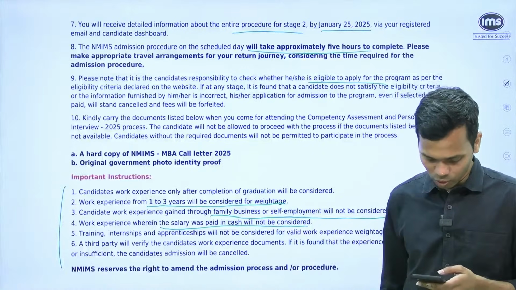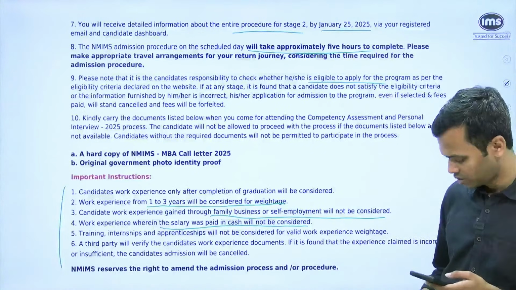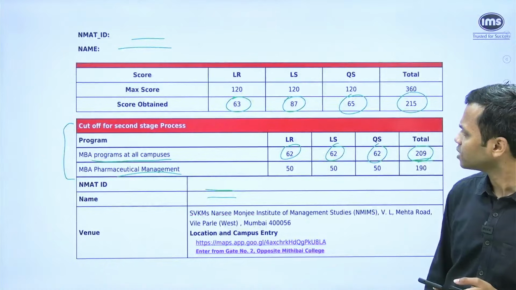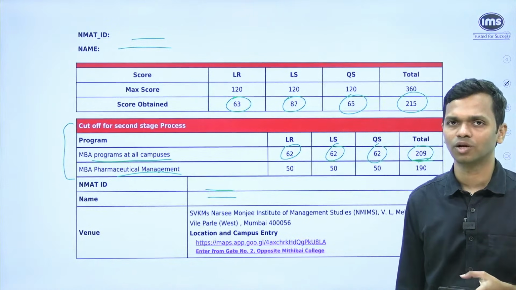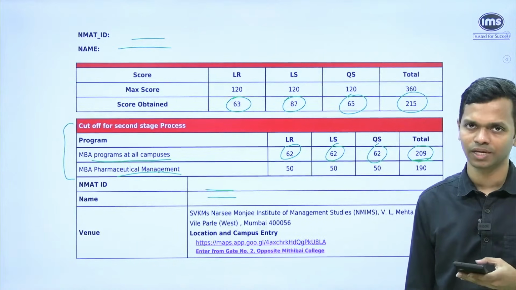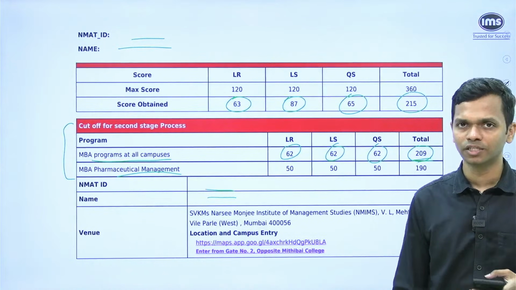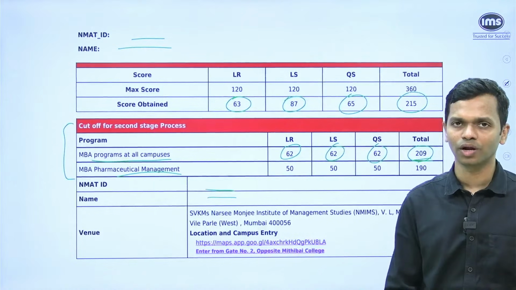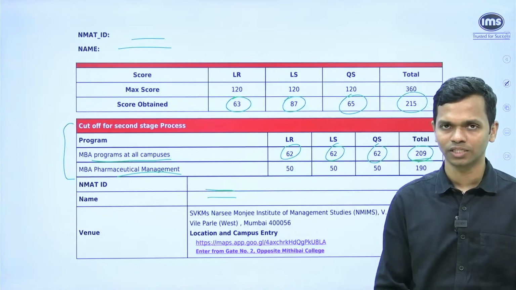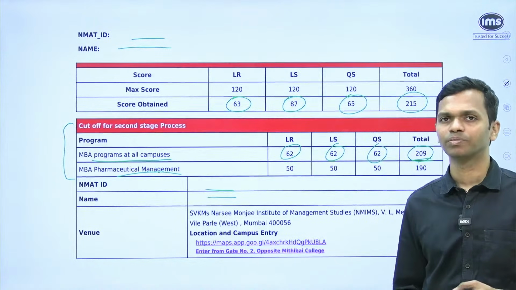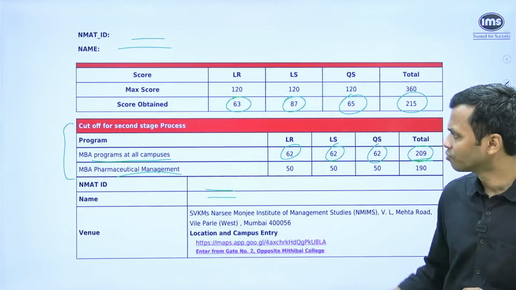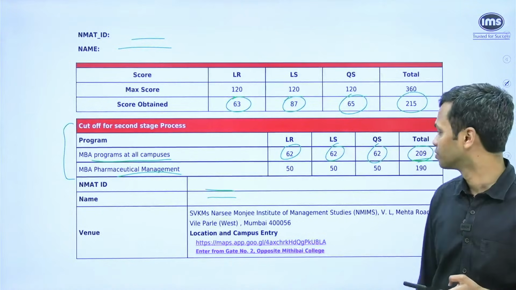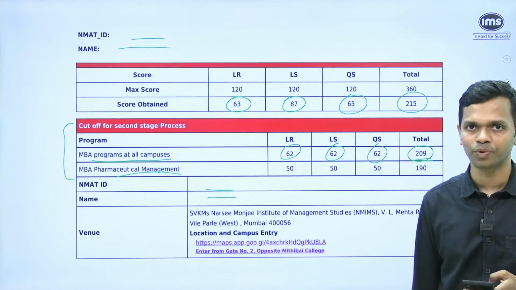Okay. For those of you who joined in just now, 62 in each of the sections and 209 overall, that's the cutoff figure for all NMIMS campuses put together. This is not NMIMS Mumbai or NMIMS Indore or Bangalore, etc. This is NMIMS all campuses, all programs put together, except the pharmaceutical management program, for which the cutoff is 15 in each of the sections and 190 overall. Okay.